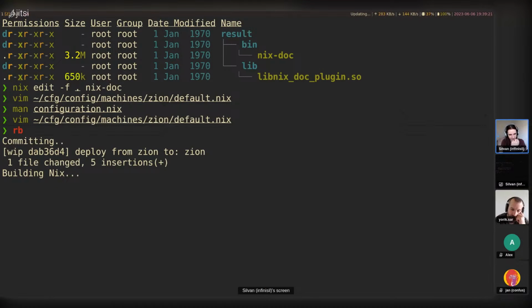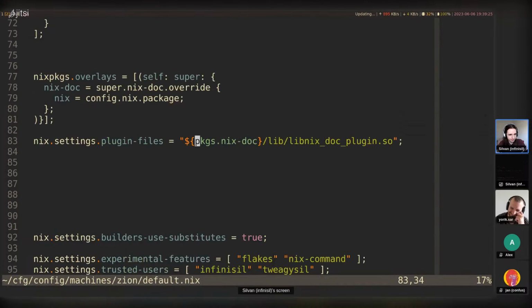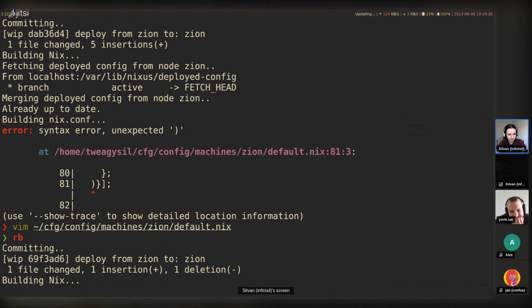All right, let's try this. Oh, syntax error. That's override. Oh, I flipped around the parens here.